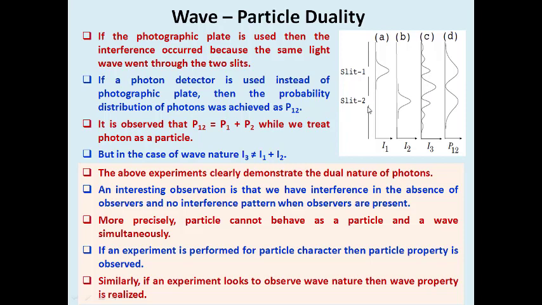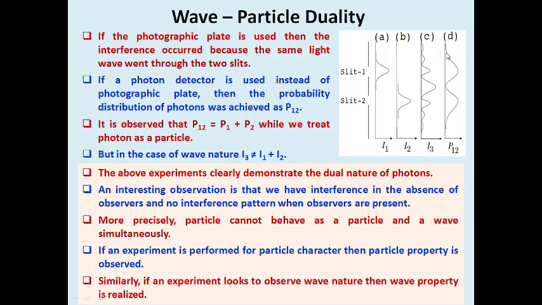Observers are available in between the slit and the screen or a photographic plate. Whereas if you go for the second condition, we have slit 1 and slit 2, and then we have a photodetector. The photodetector is like a light dependent resistor. We are just measuring intensity with respect to the voltage drop in the electronic circuit. So we just keep on taking readings with respect to the distance from a reference point, for example from this end to this end, starting point to ending point. We keep on analyzing the intensity, so continual observation goes on to take the reading.